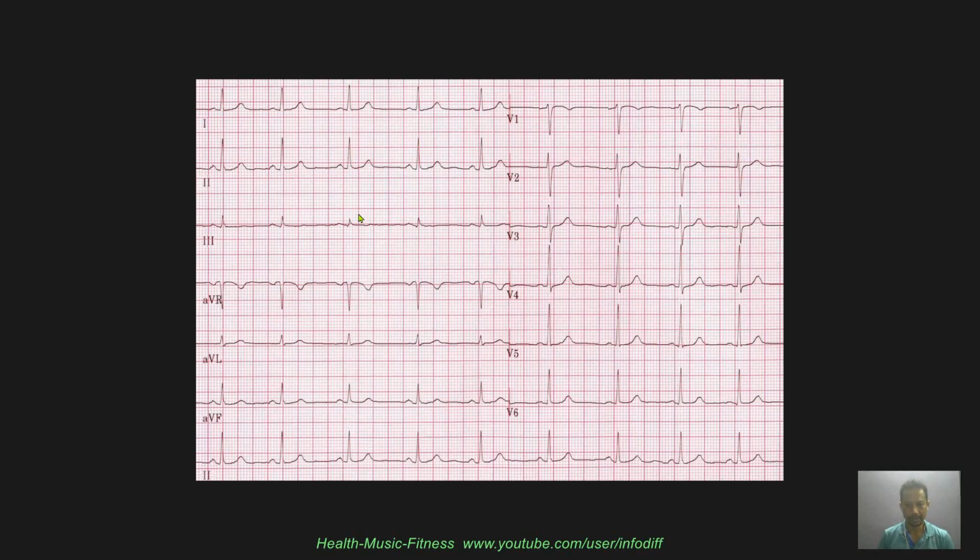So this is all about the ECG paper. So 3 points you have to remember. Horizontally you calculate the duration, one small square is 0.04 seconds, and one big square has 5 small squares, and vertically we calculate the voltage. So one small square is 0.1 millivolts, 10 small squares will be 1 millivolt. So this you have to remember, and we'll meet in the next class.